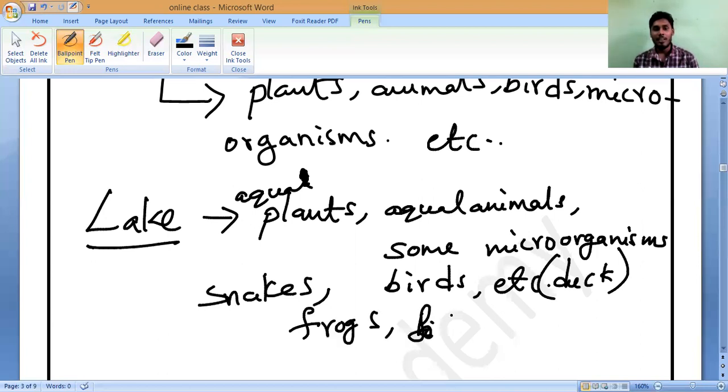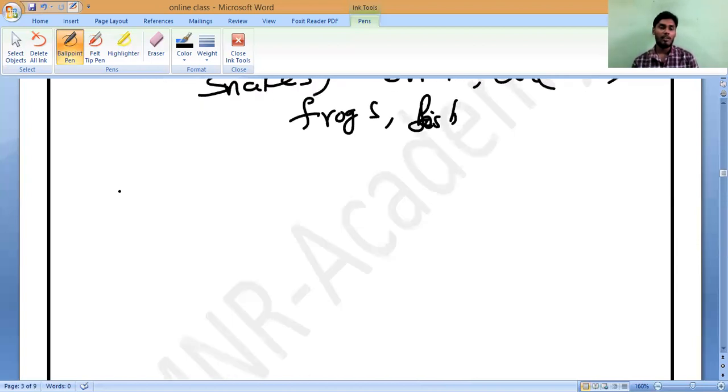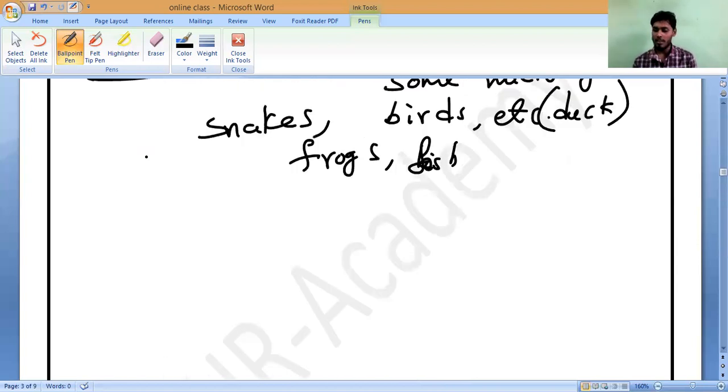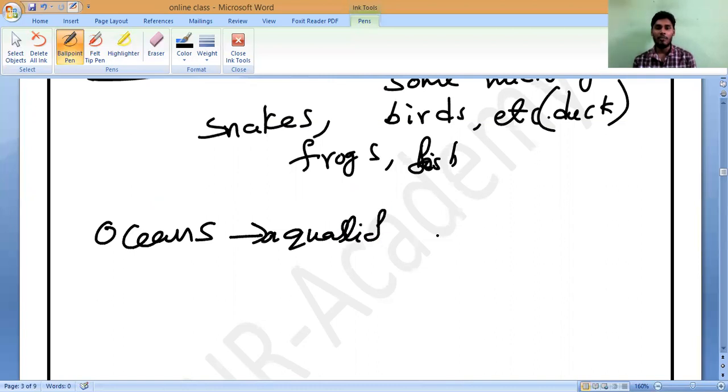Suppose if you go to the ocean or sea, what can you find? There are aqua plants, and you can find aqua life. Life in the sense of maybe plants and maybe animals.